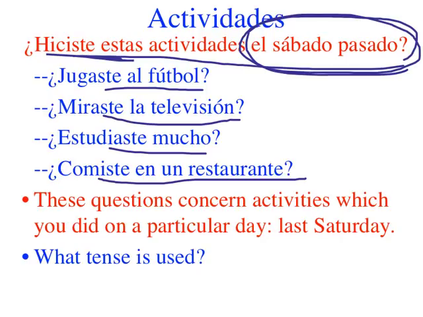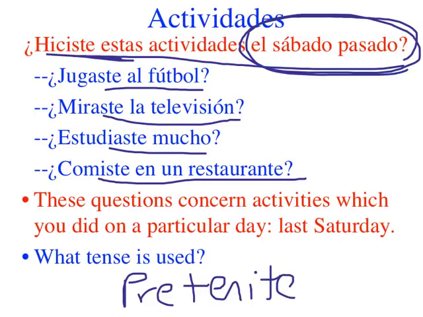All of these verb forms are in what tense? You already know this tense. It's called the preterite. And why would that be? Well, they concern activities which you did on a particular day. In other words, these activities began and ended. They're single completed actions. Please remember that as we go through this video.